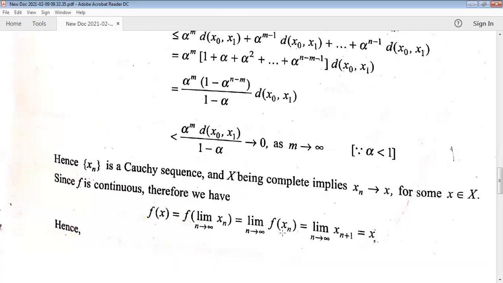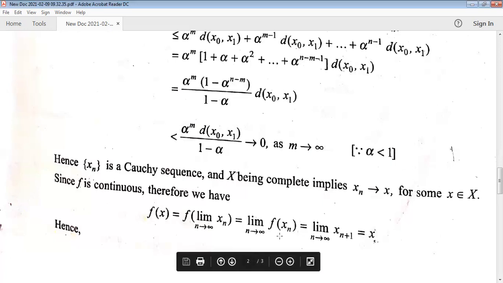So f of xn, by the construction of the sequence, how we designed the sequence at the starting, is such that the image of the nth element is equal to the next element. Image of xn is xn plus 1. So in place of f of xn, I have written the limit as n tends to infinity of xn plus 1. But here the sequence xn converges to x, and xn plus 1 is a subsequence.